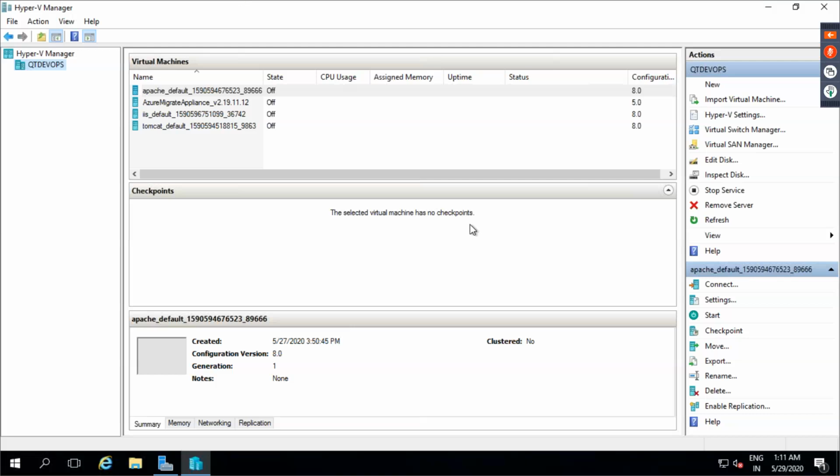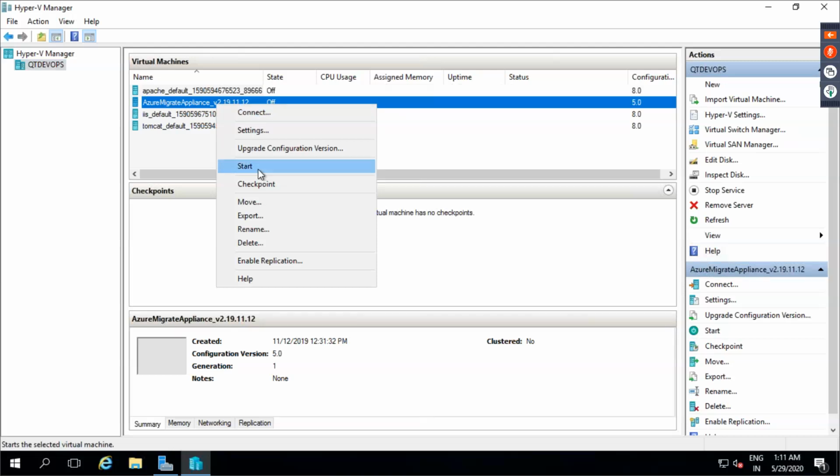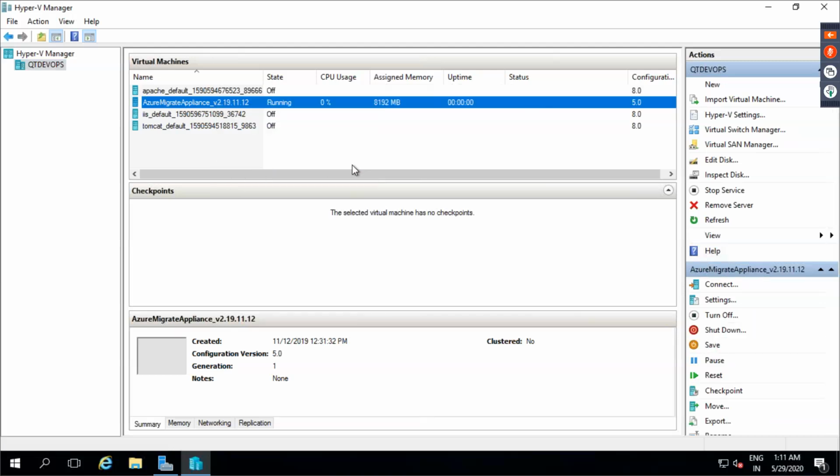So I have the virtual machine that is ready. So let me get started. Let me go ahead and start this virtual machine. This virtual machine is a beast.